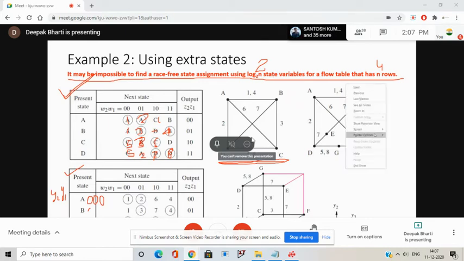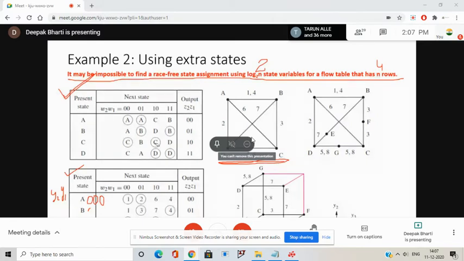Yes or no? Check the table. From A, can you go to B? Yes. So B is my adjacent state. Can you go to C? Yes.